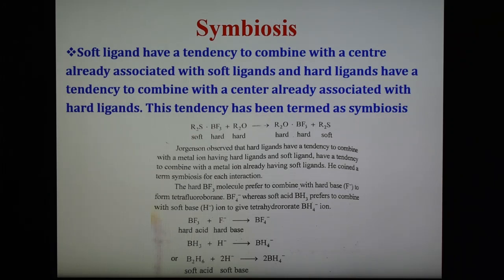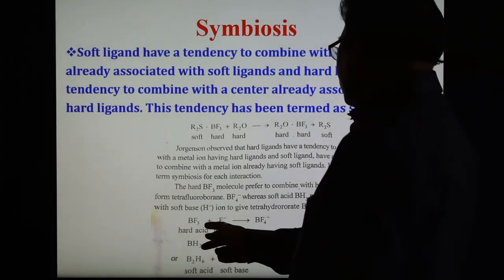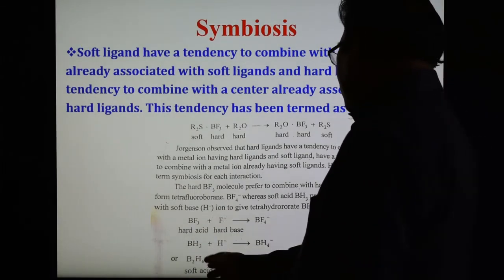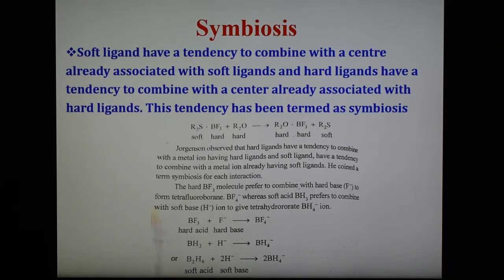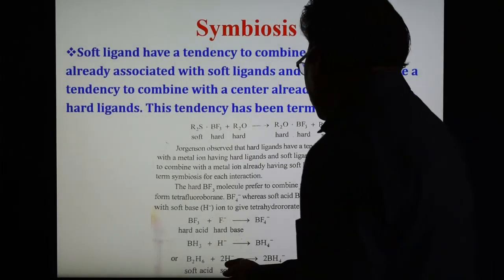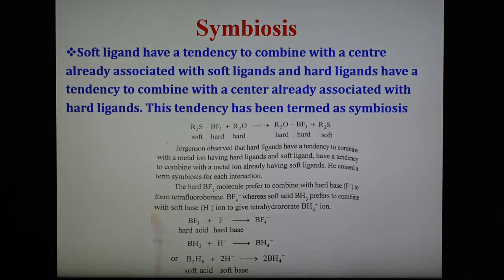He used the term symbiosis for this interaction. The hard BF3 molecule prefers to combine with the hard base F- to form tetrafluoroborate BF4-, whereas the soft acid BH3 prefers to combine with the soft base H- ion to give tetrahydroborate BH4- ion. So here BF3 combined with F- shows hard acid and hard base combining to form BF4-. Here BH3 plus H- also forms BH4-. So soft acid and soft base, B2H6, combined with 2H-, give twice BH4-. These are some examples of this.